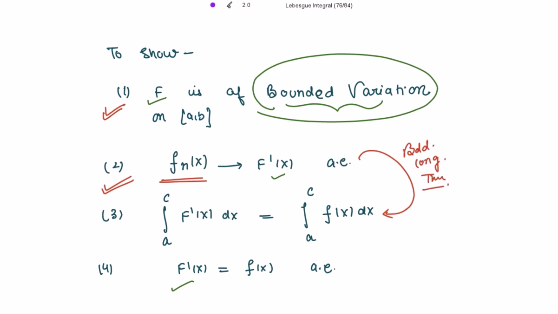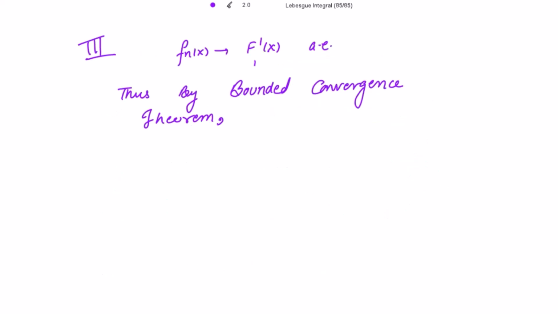So now we have to apply the bounded convergence theorem in the second step, taking the integration of this capital F'(x) from a to c dx, and this is equal to the limit as n tends to infinity of the integration of this from a to c.